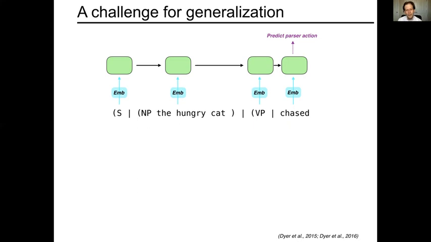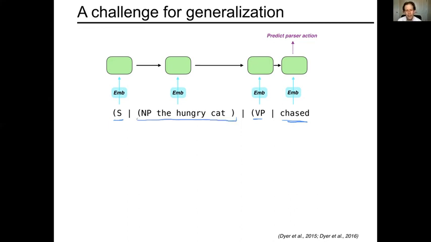But you'll recognize that there's a problem, which is that some of these elements are sort of atomic elements in the grammar and vocabulary. So S, VP, and chaste, there's a finite number of these. Chaste is a vocabulary item. S and VP, there's only going to be one of those open bracket symbols for each non-terminal that exists in the vocabulary. But for the hungry cat, we have a problem because this is something that's constructed on the fly.